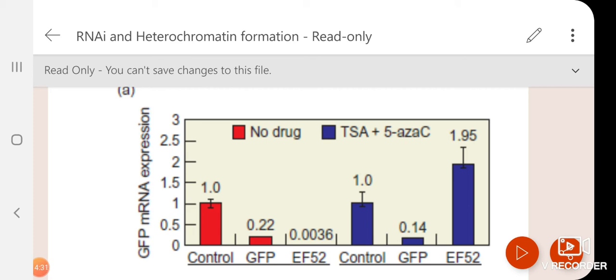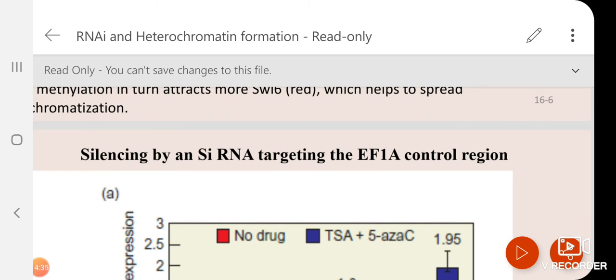So what is our objective? The objective is to understand silencing by siRNA targeting the EF1A control region, whether this siRNA targeted from this control region is inducing heterochromatin formation and silencing the gene.